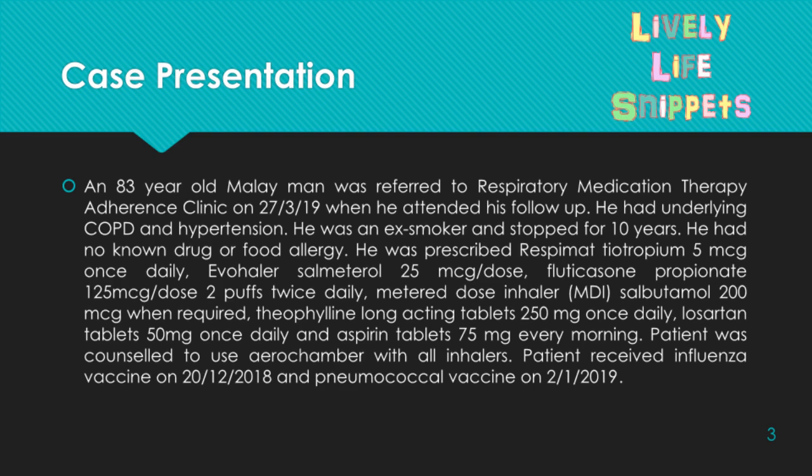He was prescribed Respimat tiotropium 5 mcg once daily, Everhaler salmeterol 25 mcg dose, fluticasone propionate 125 mcg dose 2 puffs twice daily, metered dose inhaler MDI salbutamol 200 mcg when required, theophylline long-acting tablets 250 mg once daily, losartan tablets 50 mg once daily and aspirin tablets 75 mg every morning. Patient was counseled to use aerochamber with all inhalers.